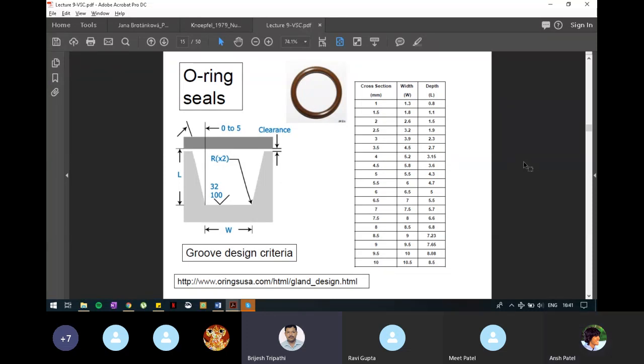The groove should be designed in such a way that the O-ring does not go completely into the groove. A small part of the O-ring should come up above the groove, so that when we join the other piece at that position, it will not come in touch with the material. It will touch the O-ring only.